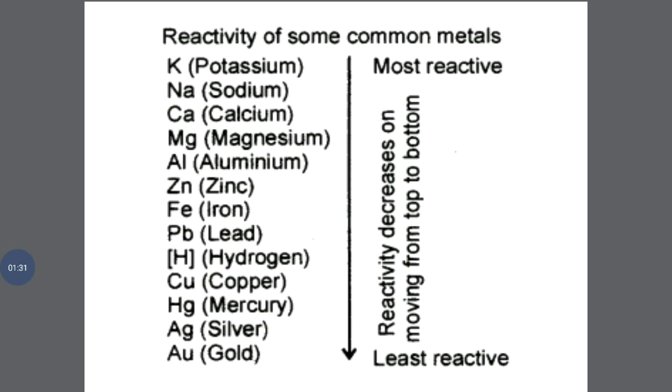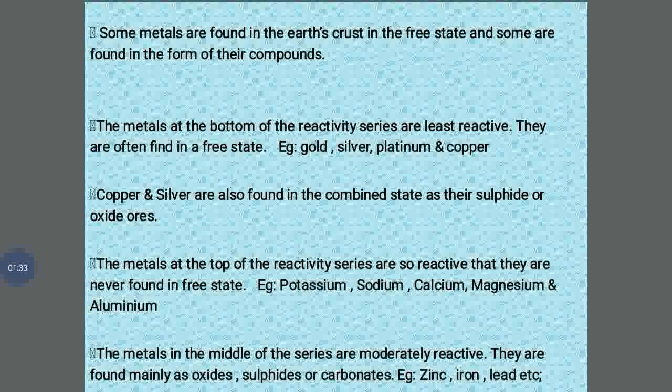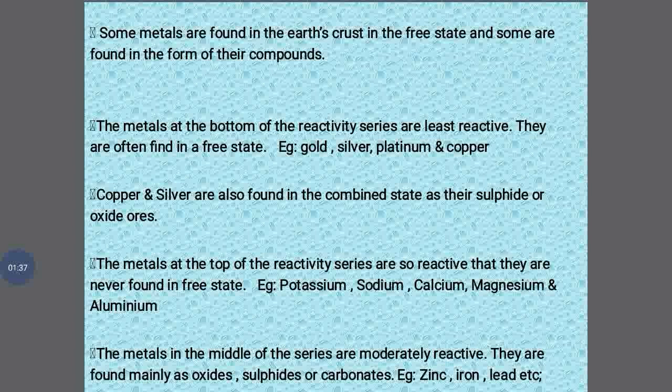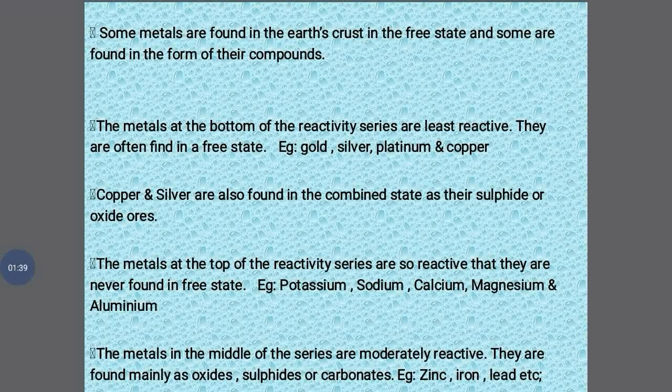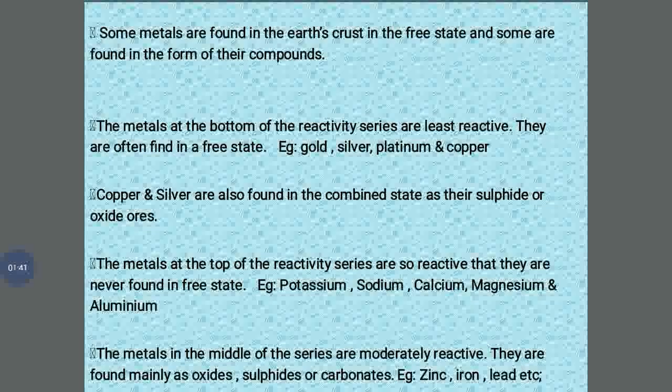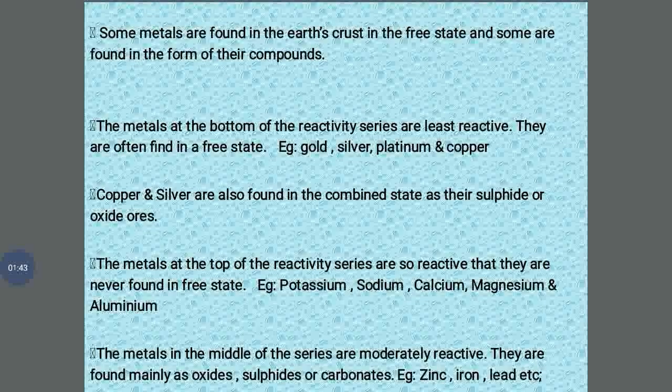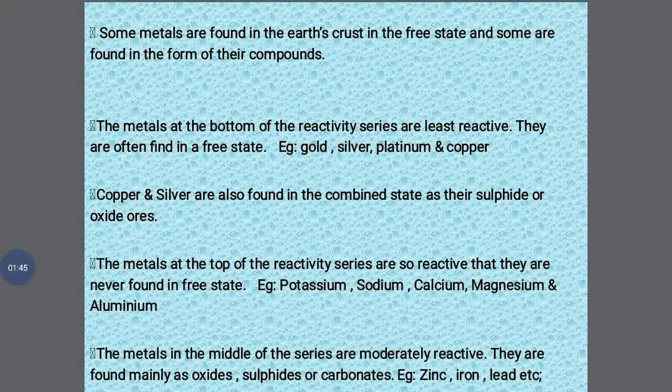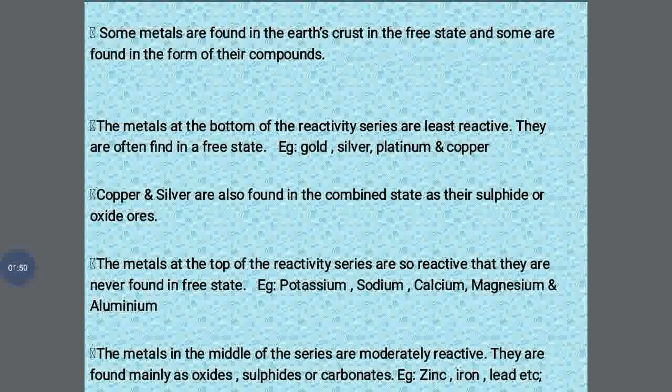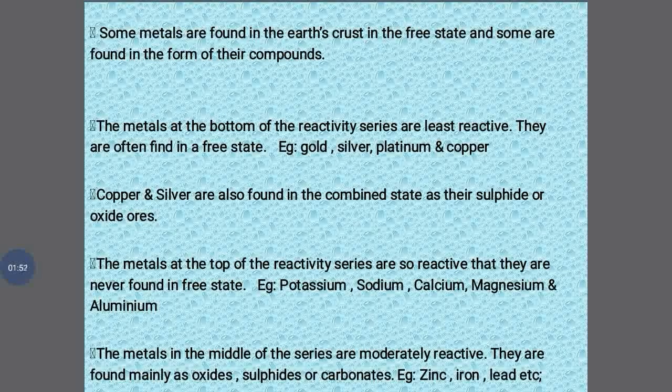Some metals are found in nature in the free state and some are found in the compound state. Compound state means either as their metal oxide form or metal sulfide form or carbonate form. The metals at the bottom of the reactivity series are least reactive and they are often found in the free state. Example, gold, silver, etc. Even copper and silver are also found in the combined state as their sulfide or oxide ore. Example, copper oxide, copper sulfide.